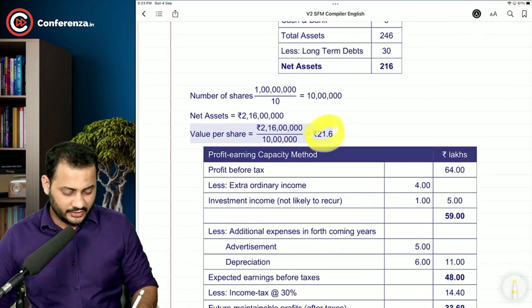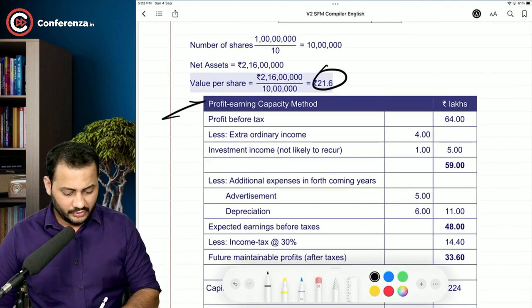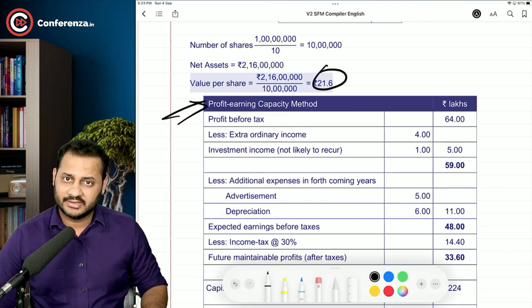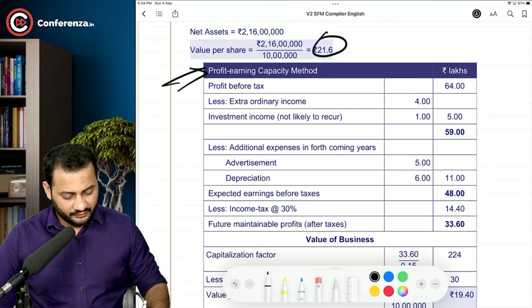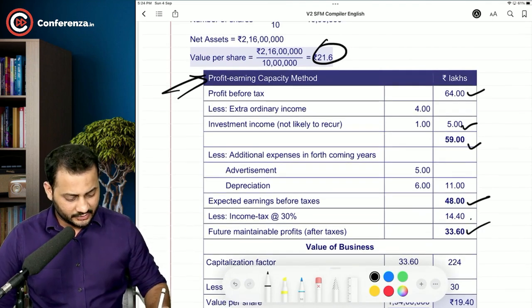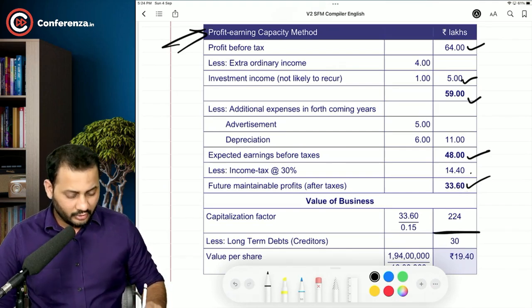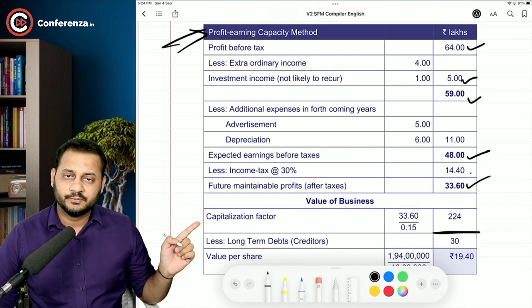Have a look. This is 21.60. Do you agree with this now? Now coming over to the profit earning capacity method or earnings capitalization method. You started with 64, deducted 5 lakh, 59, then arrived at 48. Okay, income tax, then arrived at this much. So till this point, all our answers are matching with the institute.